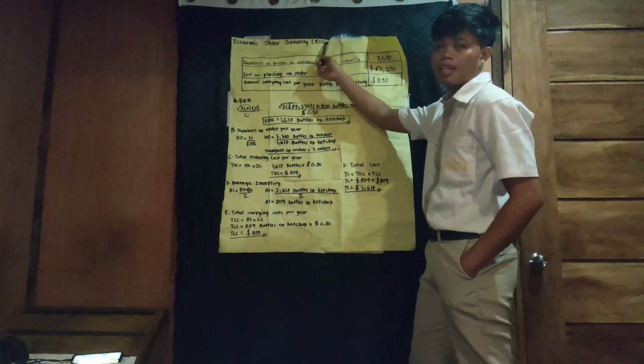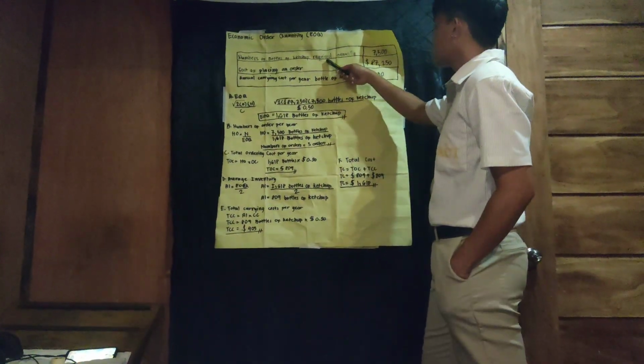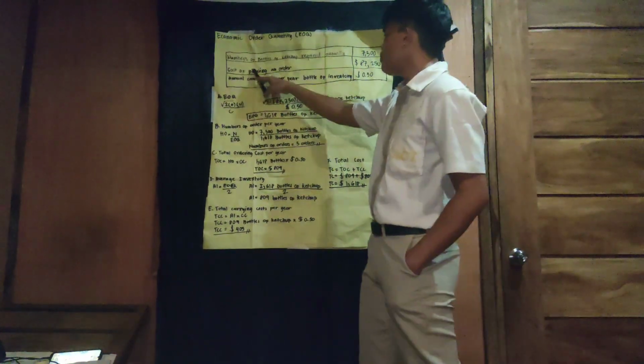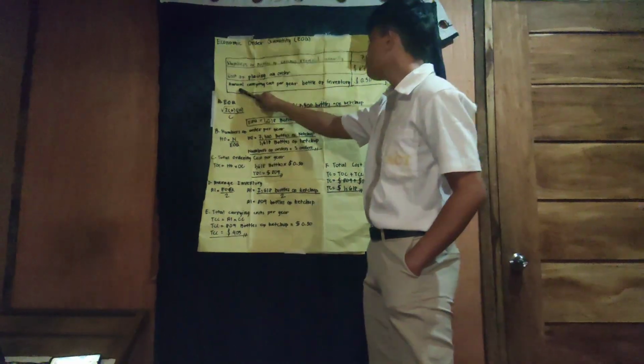Now we will move on to economic order quantity or EOQ. Numbers of bottles of ketchup required annually is 7,500. Cost of placing an order is $87,250. Annual carrying cost per year bottle of inventory is $0.50.